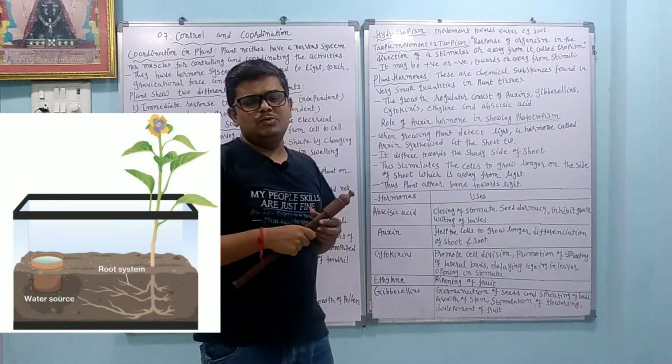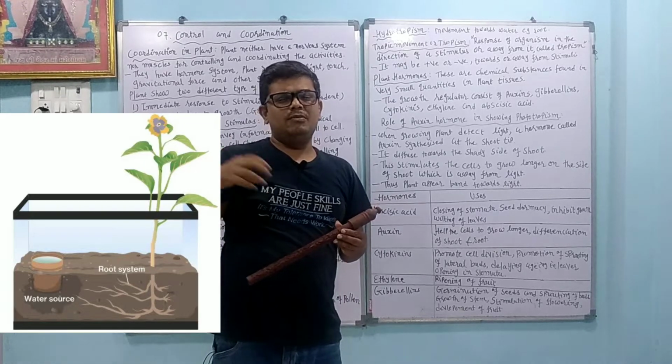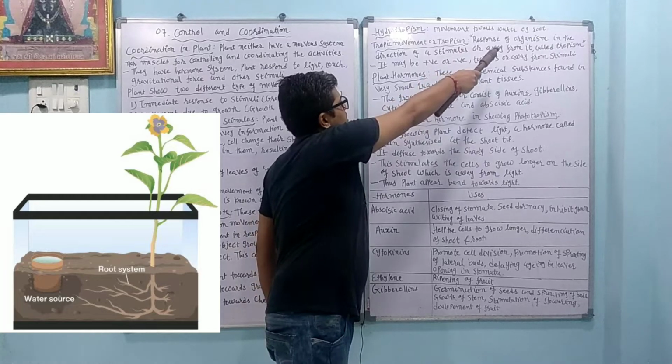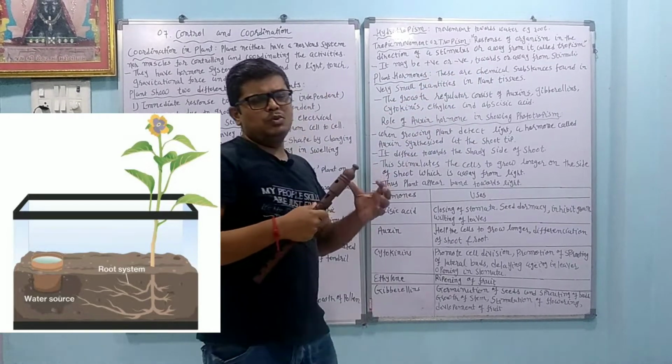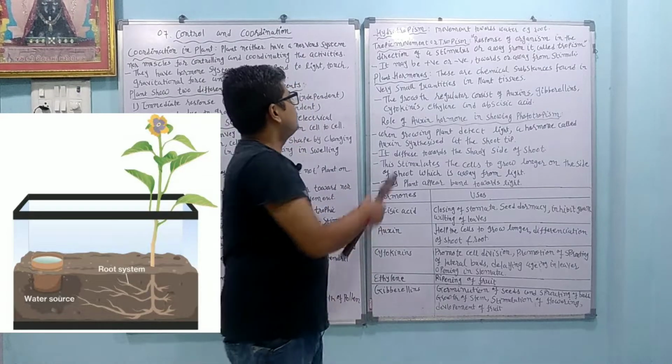Hydrotropism. Hydro word means what? Water. So when the roots are going towards the water, we can say that it is a hydrotropism. Movement towards the water. Example, root. So when the roots are moving towards the water, at that time we can say that hydrotropism.